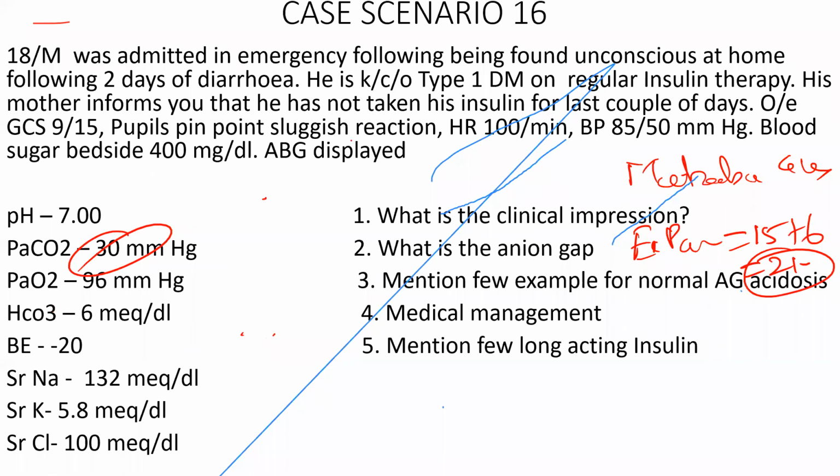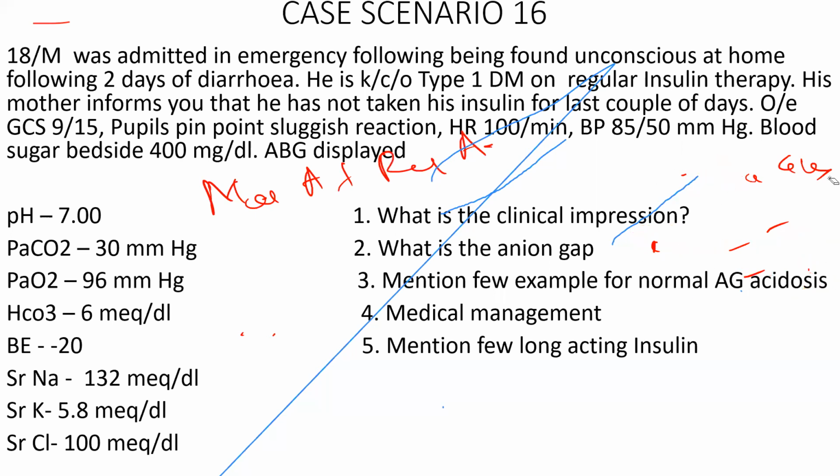So there will be some mixed disorder along with it. What is the additional mixed disorder here? It will be respiratory alkalosis. Acidosis. It is beyond the expected, so it is going to be metabolic acidosis plus respiratory acidosis.